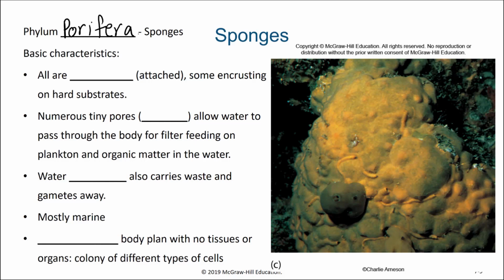The basic characteristics of the sponges is that they are sessile as adults. So they're attached, they don't move as adults. There are numerous tiny pores on the outside of the body known as ostia, which allow water to flow in through them. And that's really how the sponge is going to be getting its nutrients, by filter feeding water as it comes into its body. The water flow will also carry waste and gametes away.